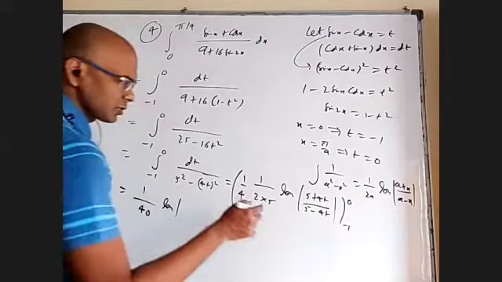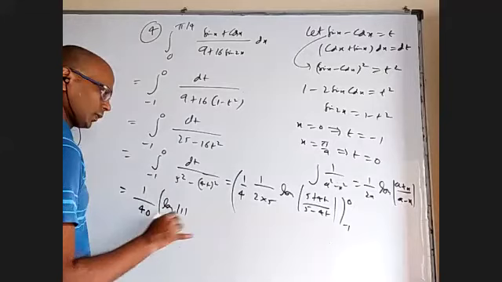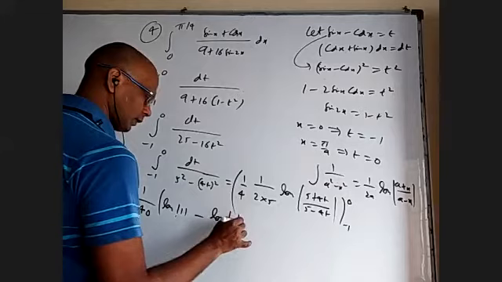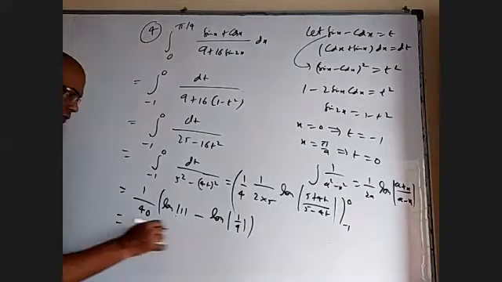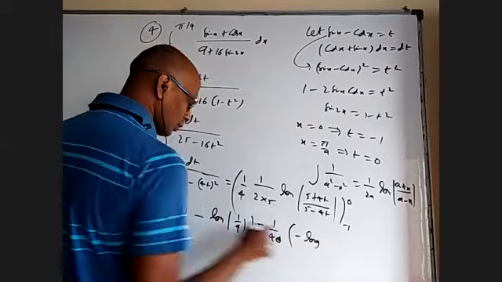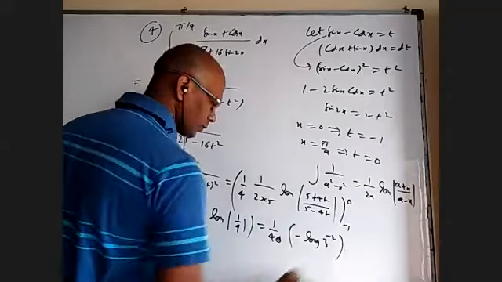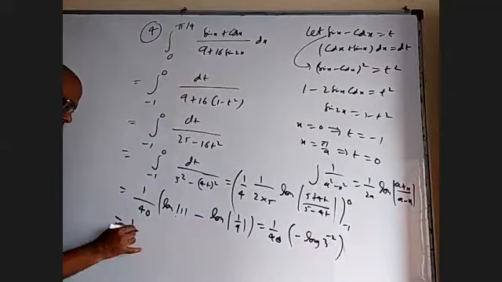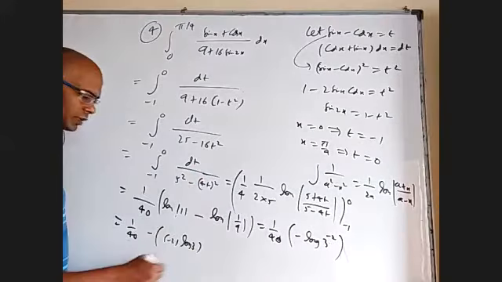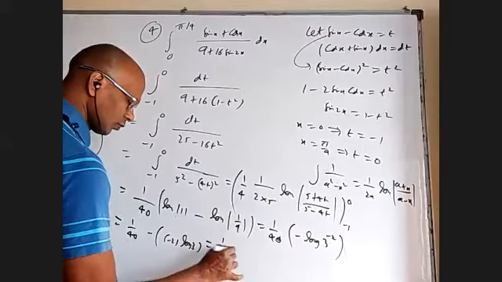log. When I put 0, this is log 1, which is going to be 0. When I put minus 1, it is going to be log 1 by 9. Okay, so 1 by 40 minus log 1 by 9, you can write 3 power minus 2 and bring that minus 2 out. So that 1 by 40 minus of minus 2 into log 3. Log a power m is m log a. Based on that, 2 will cancel, finally plus only 1 by 20 log 3.